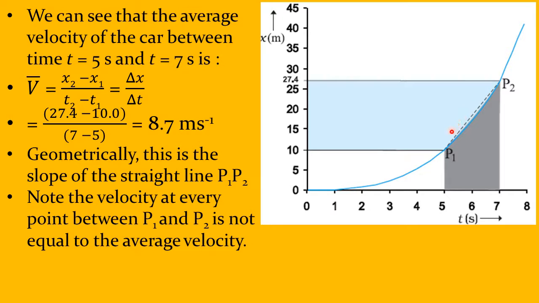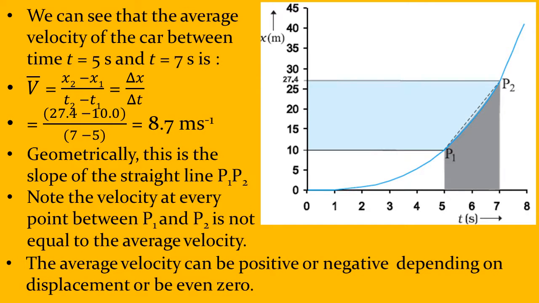So what we get is not the instantaneous velocity at each point on the graph. It is the average velocity between 2 points. Now the average velocity can be positive or negative depending on which direction the car is moving, whether it is going to the right from the origin or going to the left from the origin.